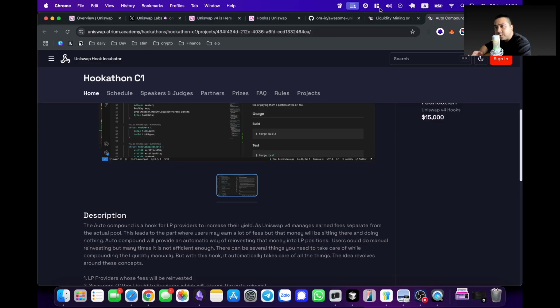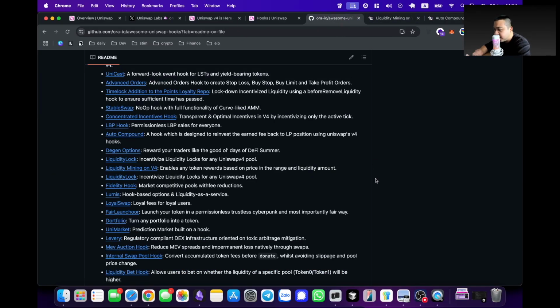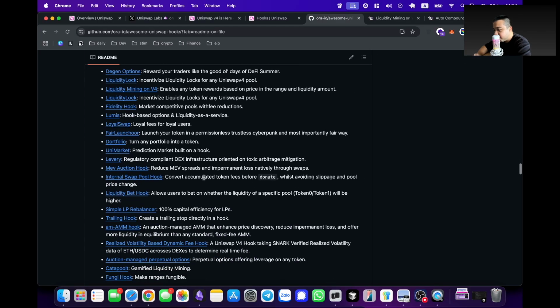So if you've done LP on Uniswap before, you know that the fee just kind of sits there. For you to do compounding, the way you do it is, usually every period, every day, or something you do every hour and so on, you go in, withdraw the fee, and then add it back into the positions. So that you compound the fees. Your fee comes out, you compound it, and then you make more fee. You increase your return over time. So that's something very interesting, so we keep that in mind.